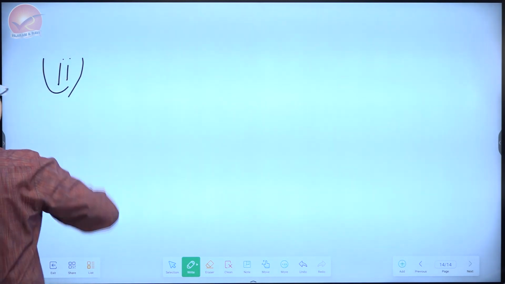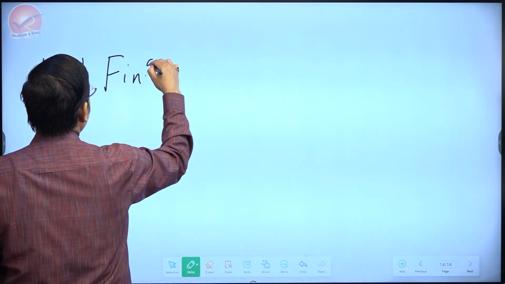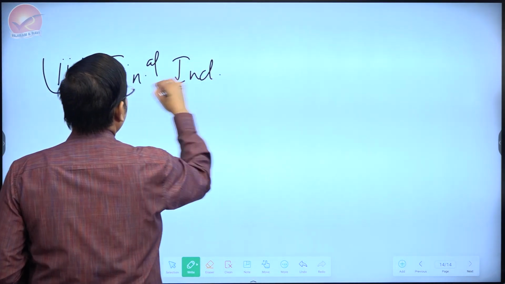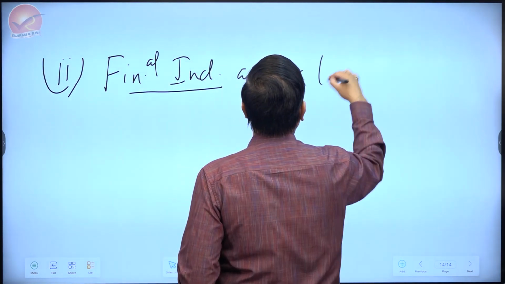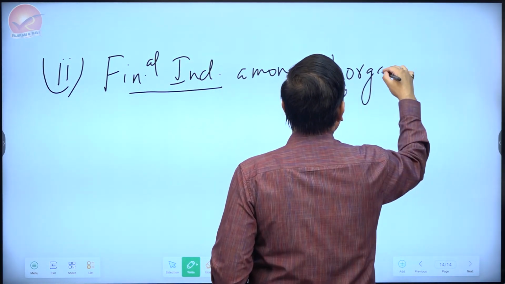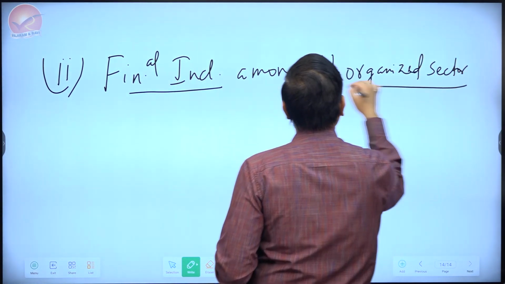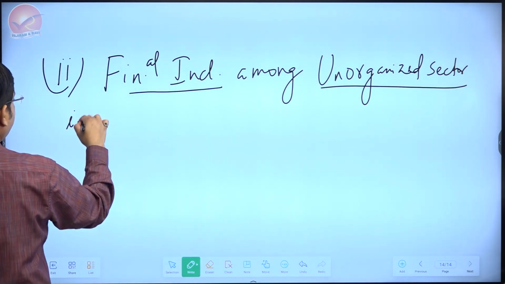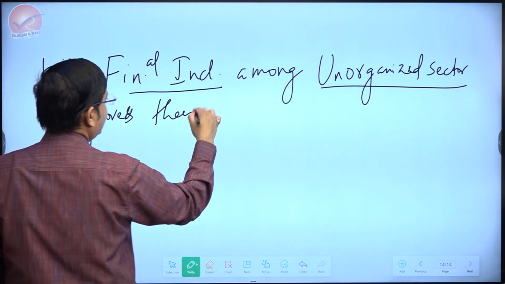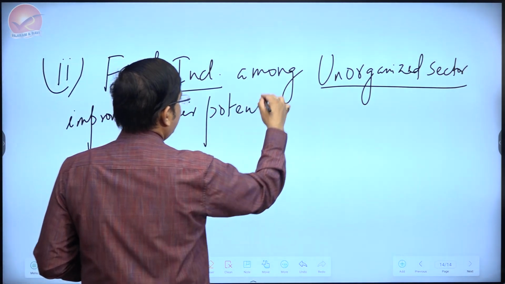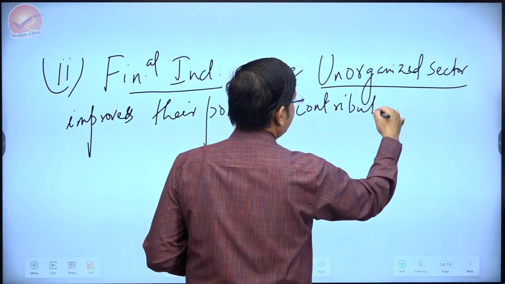The second way in which it can lead to economic growth is through financial inclusion, particularly among the unorganized sector, which improves their potential contribution to economic growth.